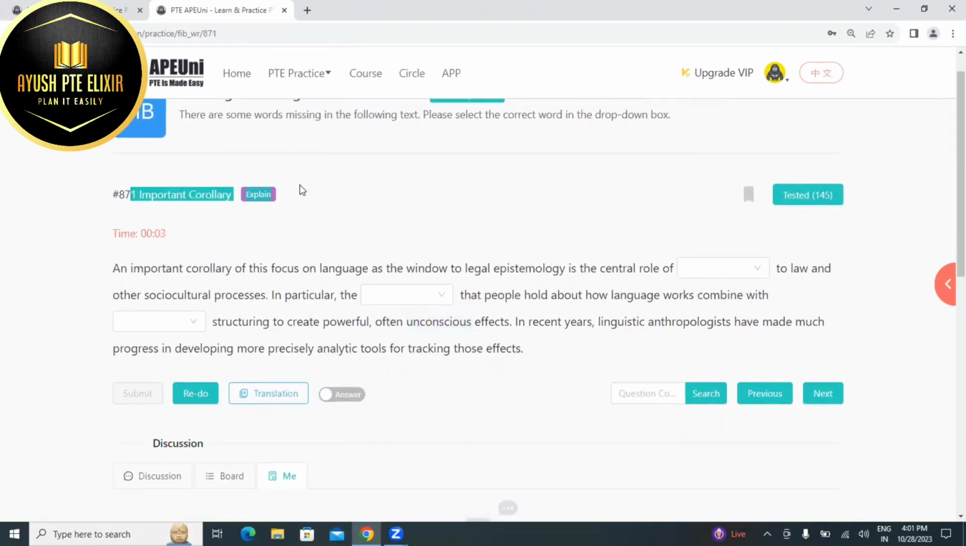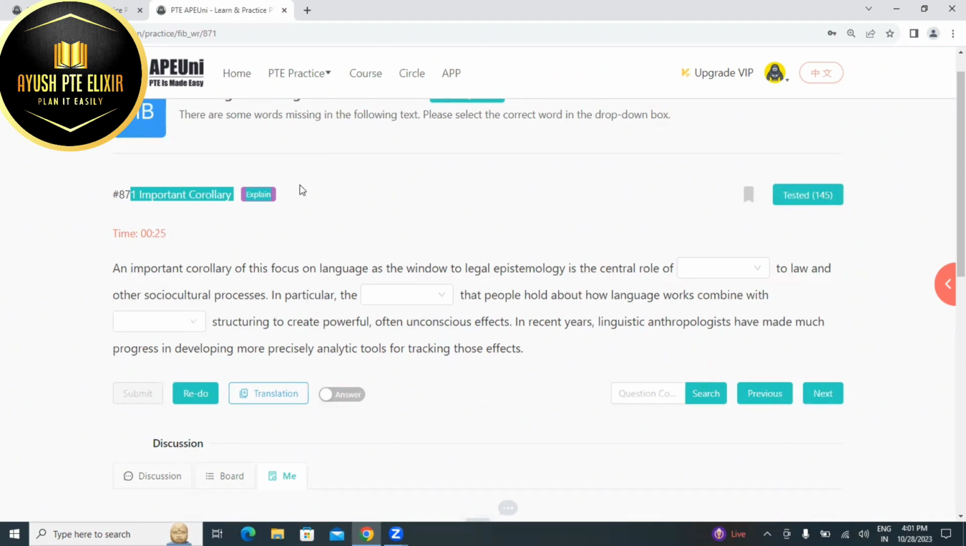Important corollary. Always remember that these topics that you see at the top, you will not get them in the exam. Like there is nothing such like describe images or read a lecture. Whenever you see a topic at the top, you don't get it in the real exam. It's just to understand for the moment in APUNI, so that you can get to know the particular question if you want to search them, right?